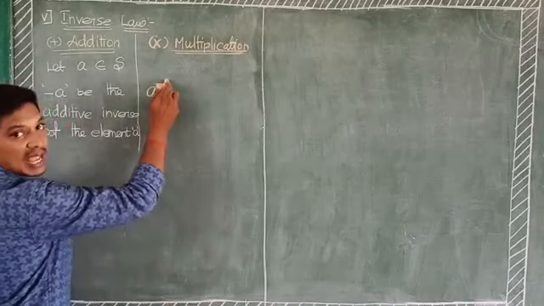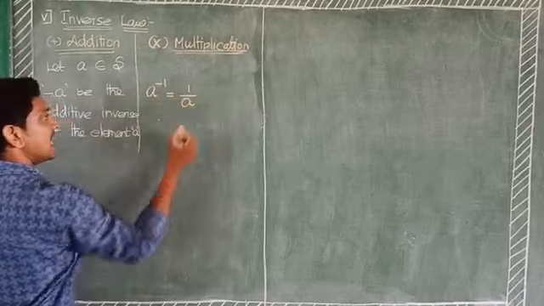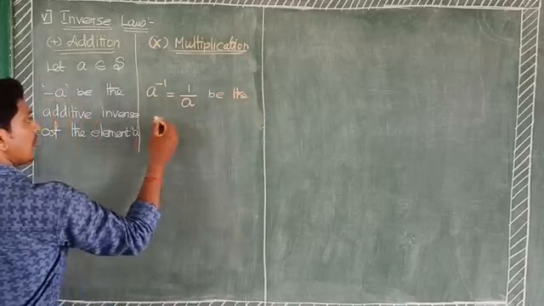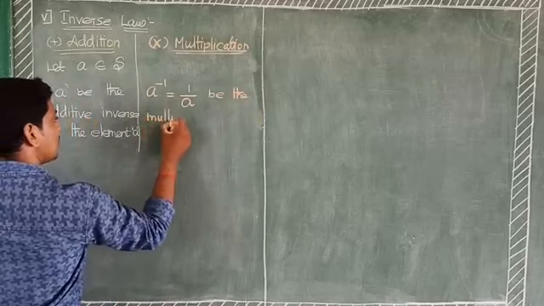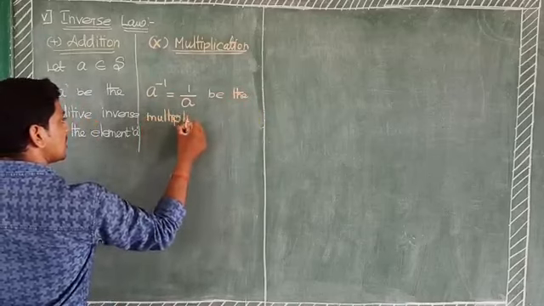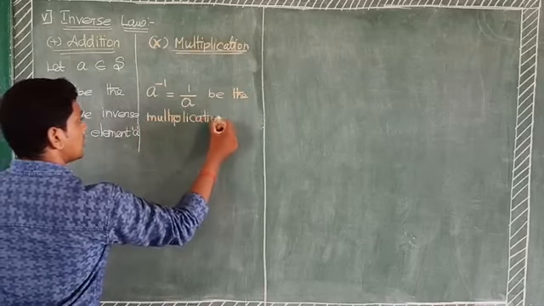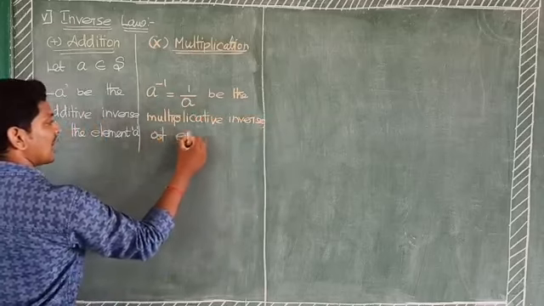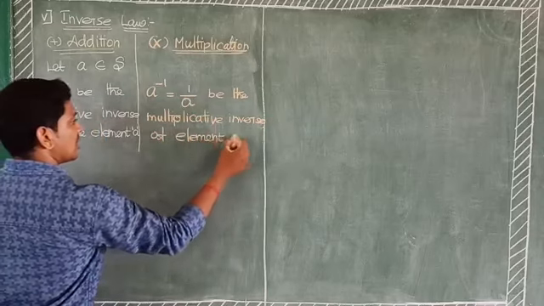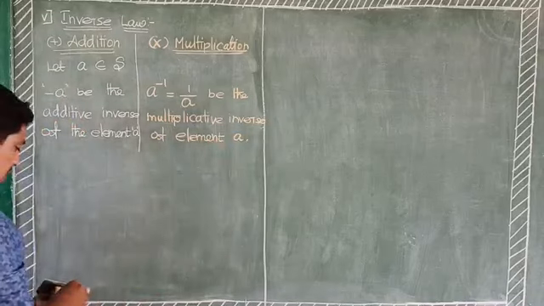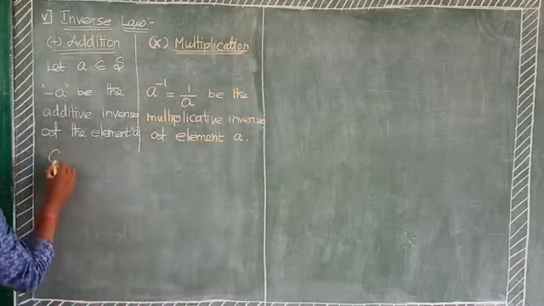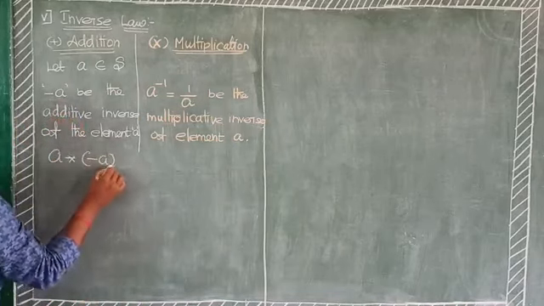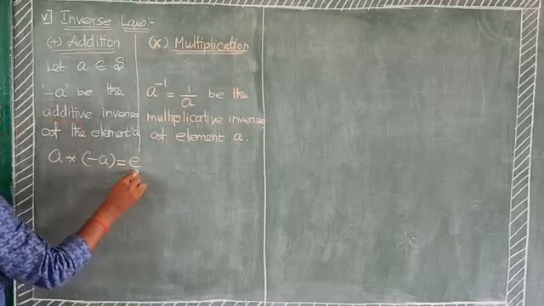A power minus 1 is expressed as 1 divided by A. This is the multiplicative inverse of element A. Here the operation is a binary operation, and the inverse is minus A, equal to the identity element E.